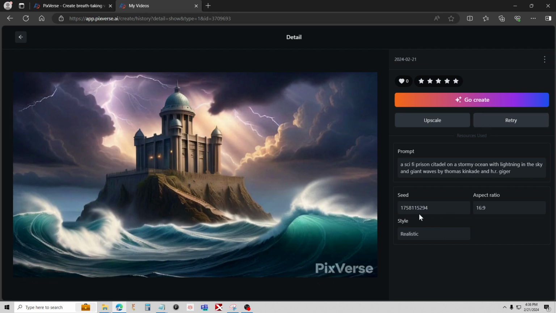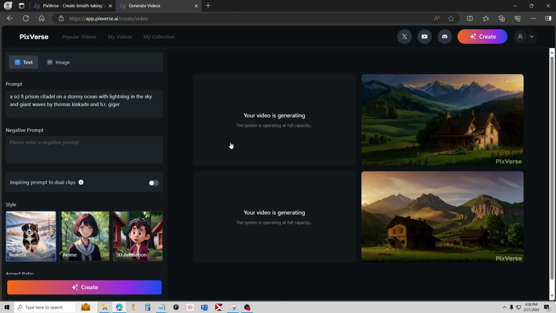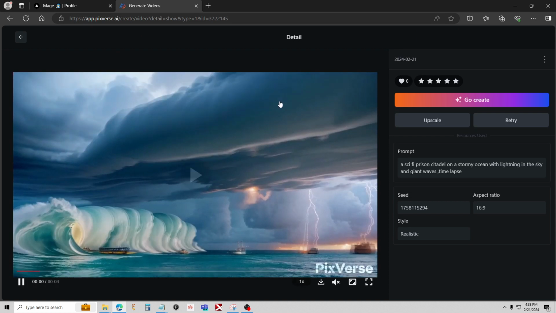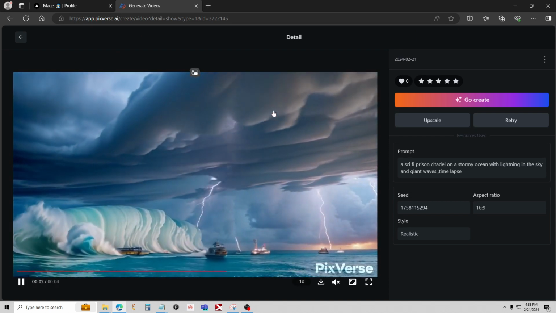So I'm going to hit go create so I can change it. If you hit retry, again, it's just going to change the seed. So let's go modify this a bit. I'm just going to take the artists out for this, and I'm just going to put in time lapse. Okay, and here's another video, one of those still ones that I just added time lapse to.